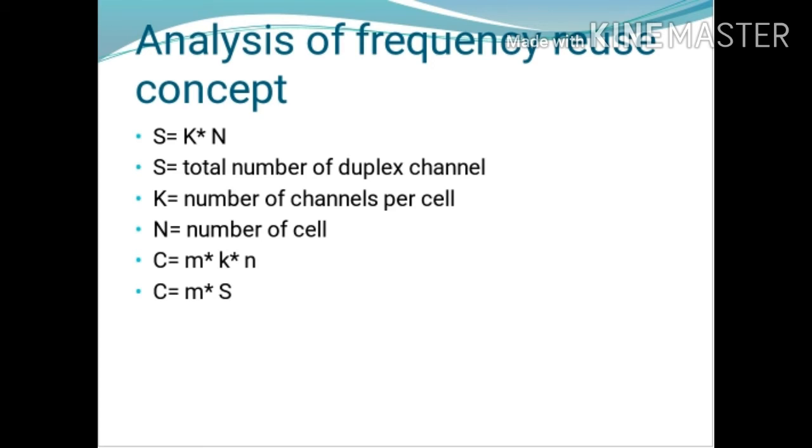The total number of duplex channels in a cellular system is called the capacity of the cellular system. If the cluster is reflected m times, then the capacity of the cellular system C is given by C equals m into K into N. And we know that K into N is equal to S, the total number of duplex channels. So C equals m into S.